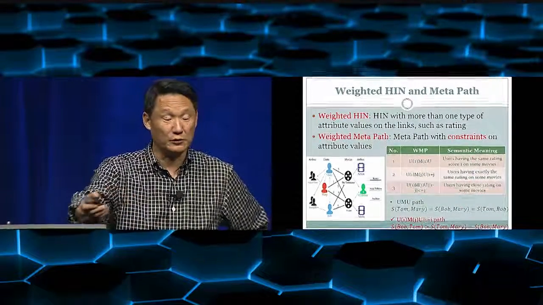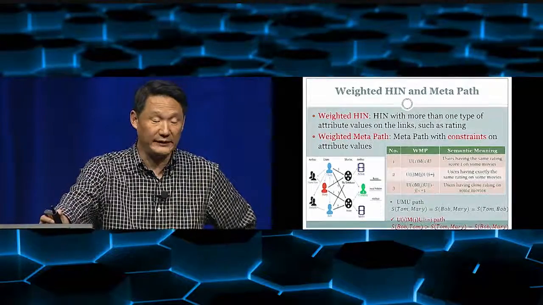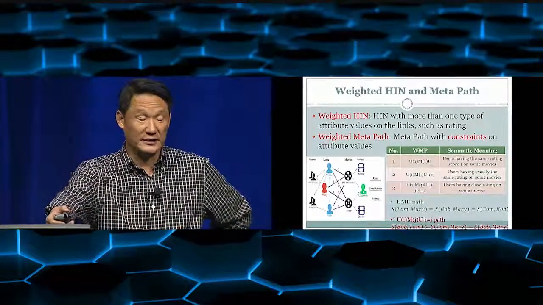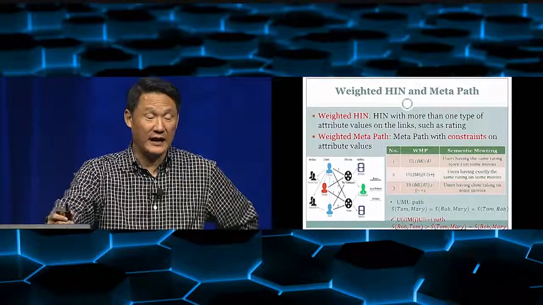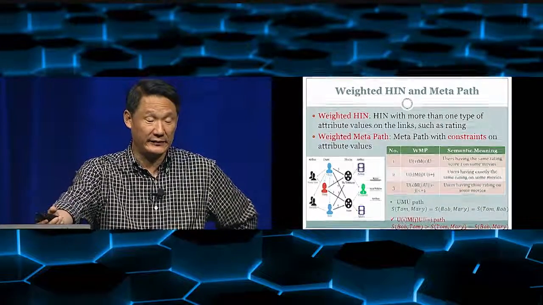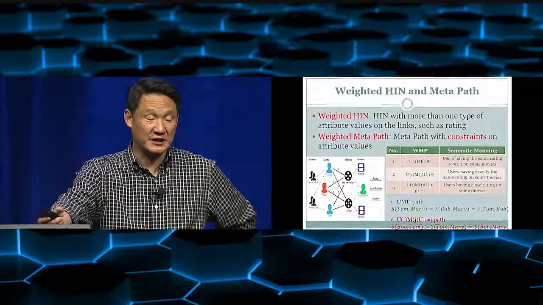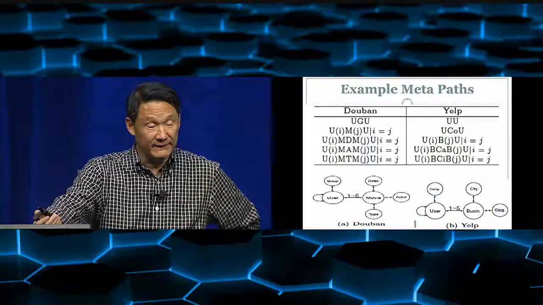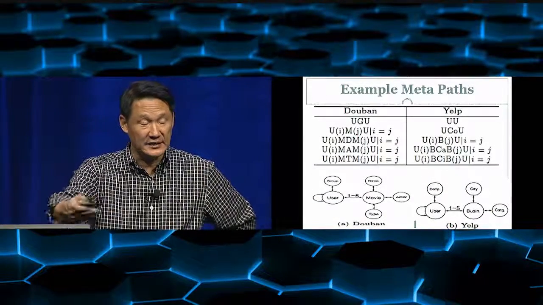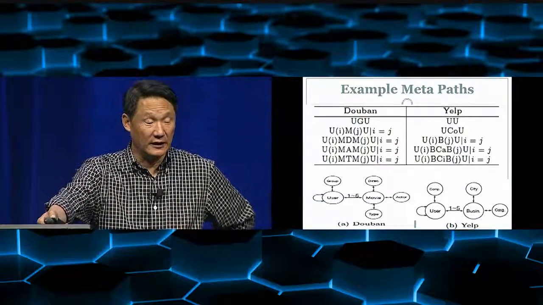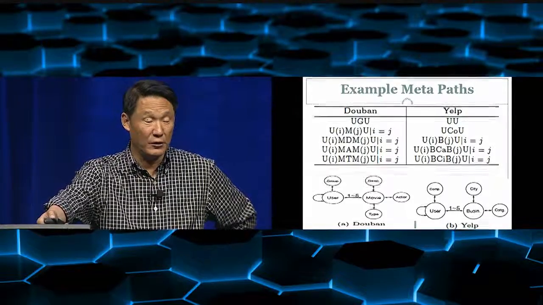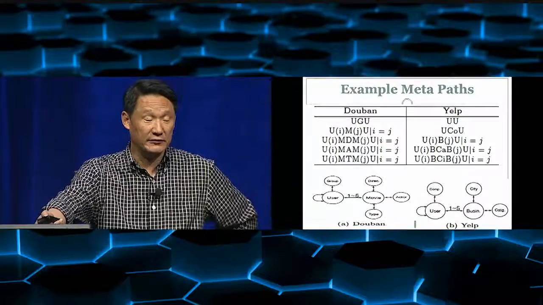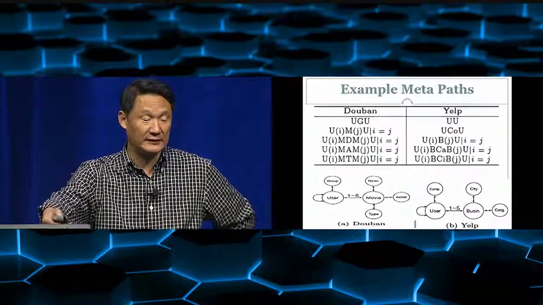And also we need to take the weight into consideration. So we consider, for example, in here, if two persons both rated the movie 1, then they are similar. Or they gave ratings, one is I, the other is J, but the two ratings I equal J, then also it is fine. Right? So again, these are different metapaths we can consider for the two users. For example, the two users are in the same group, or they give the movie the same rating, or they give the same ratings under the same director or the same actor.